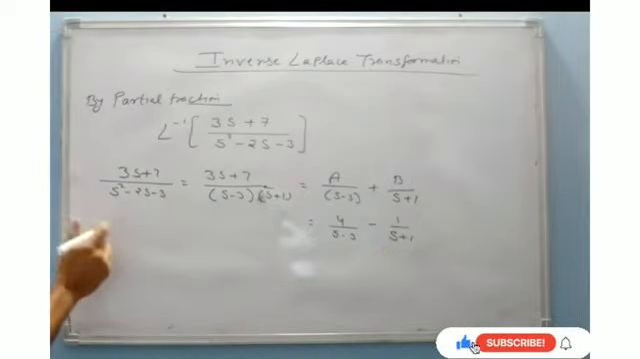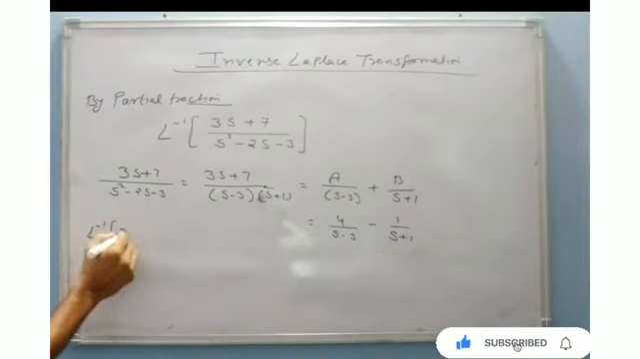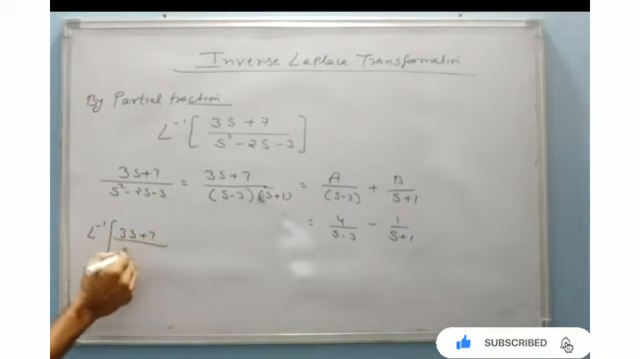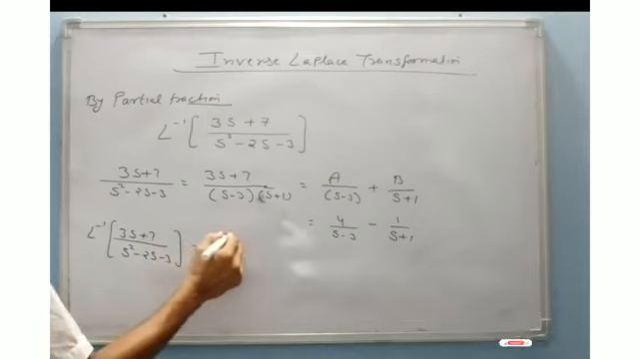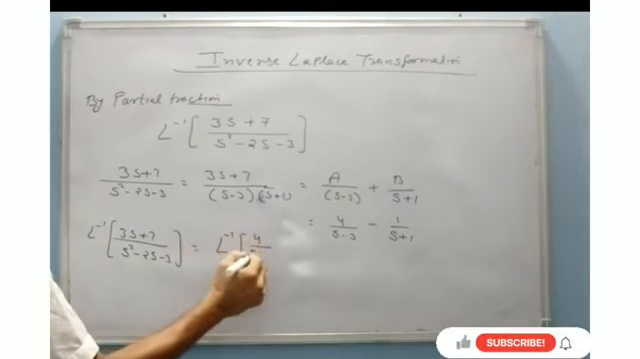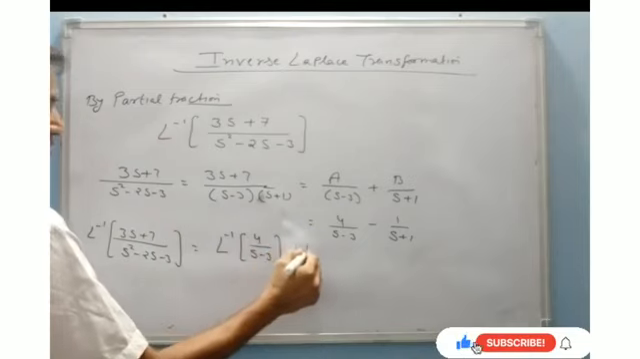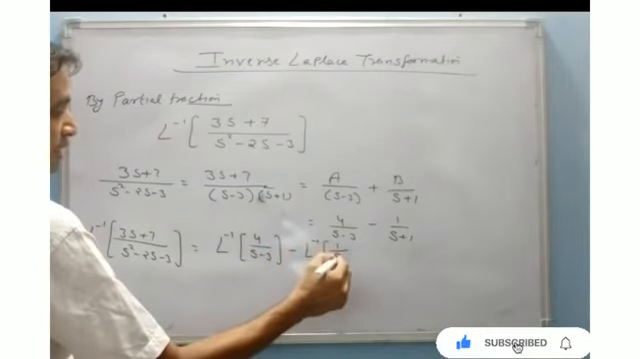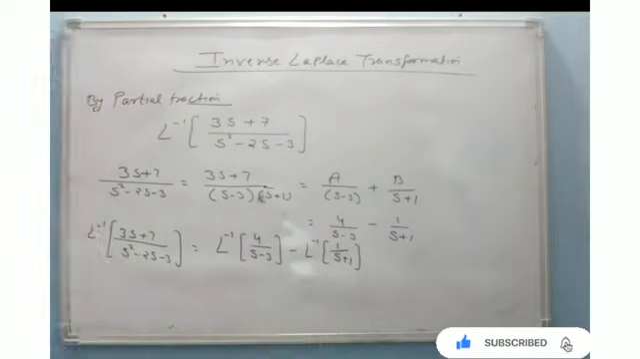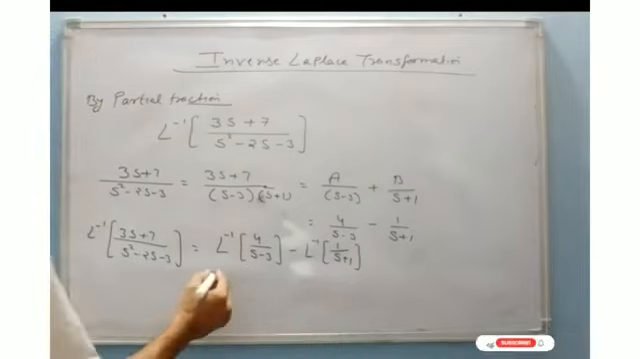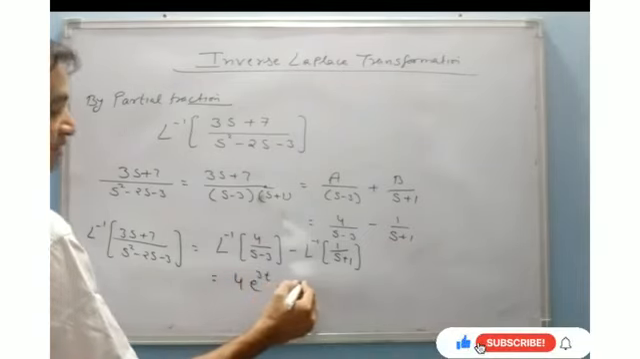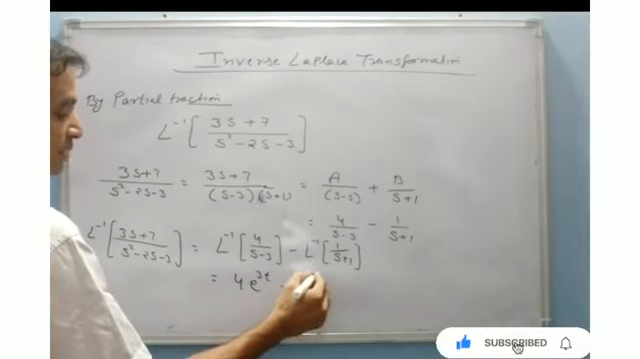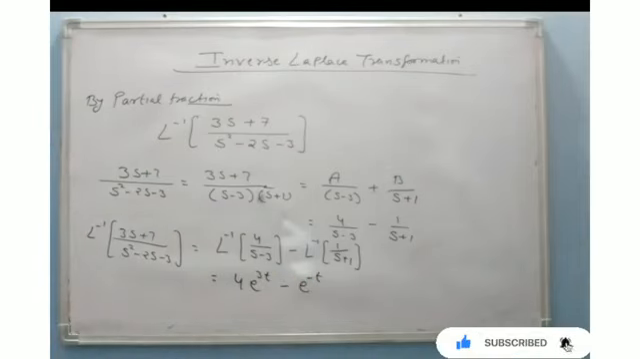Now as I have to do the inverse Laplace of this function, I can write it as inverse of 4 upon s minus 3 minus inverse of 1 upon s plus 1, and you know the Laplace inverse of both the functions. That will be 4 e to the power 3t minus e to the power minus t, which is the answer.